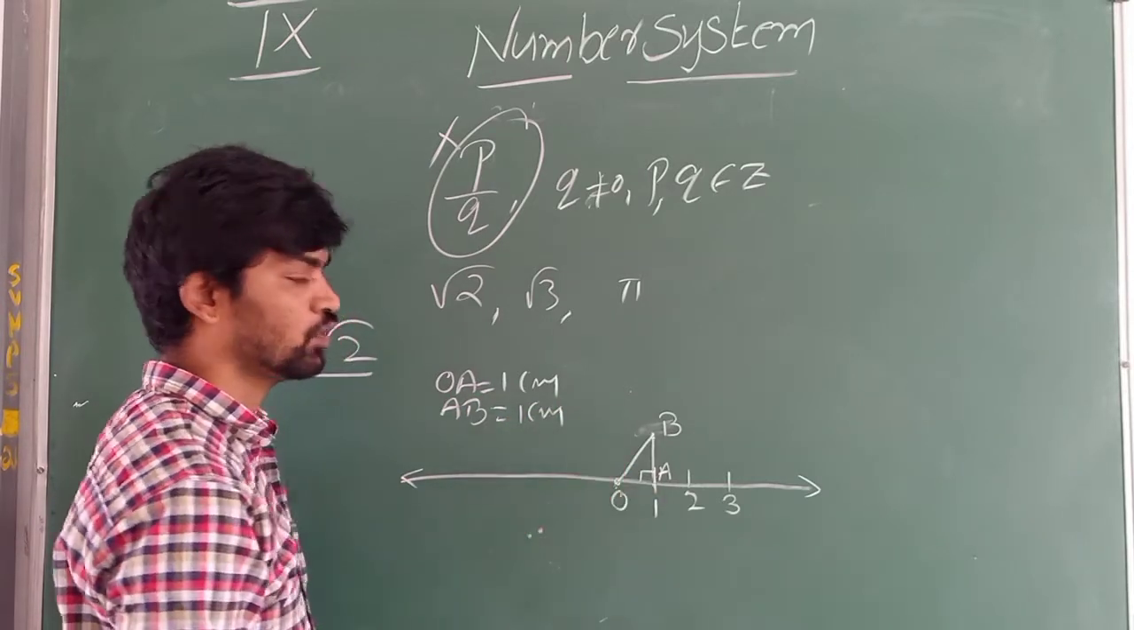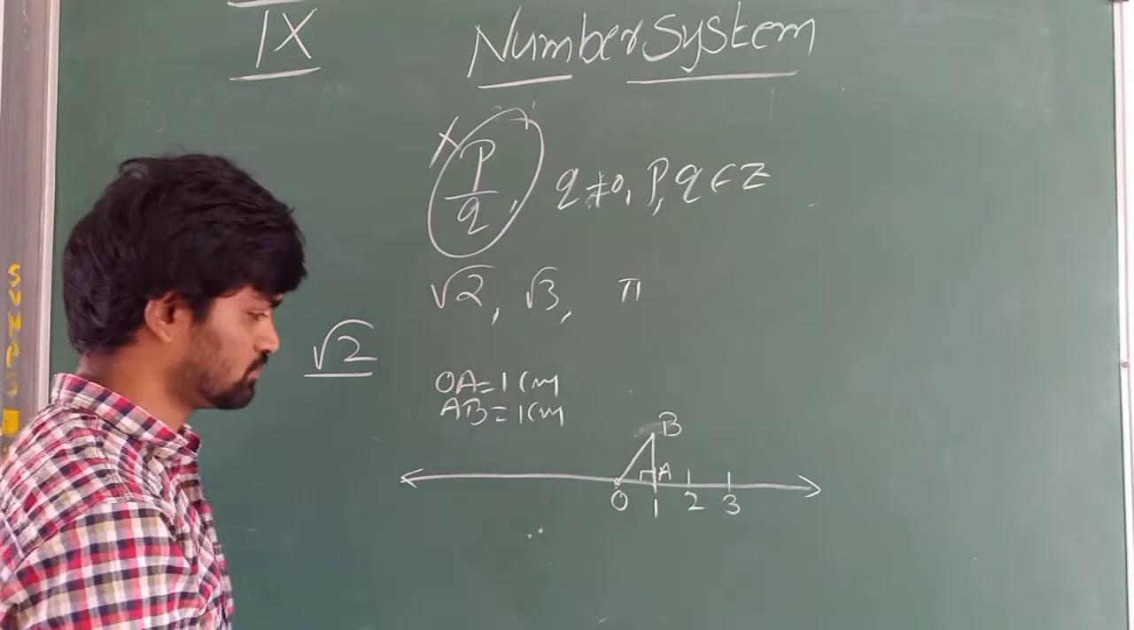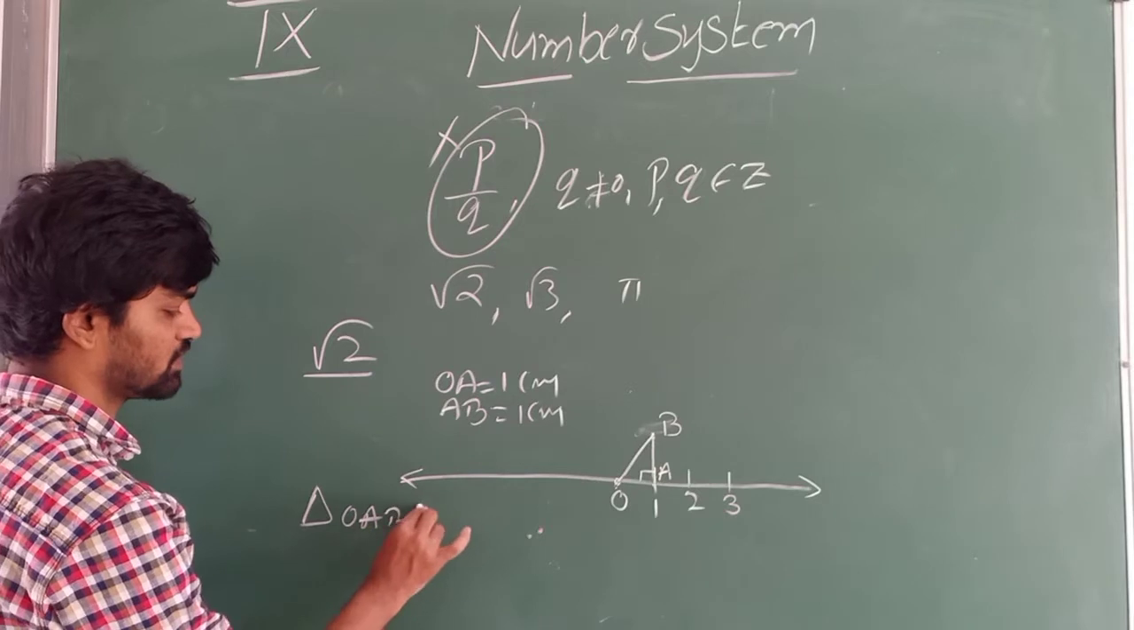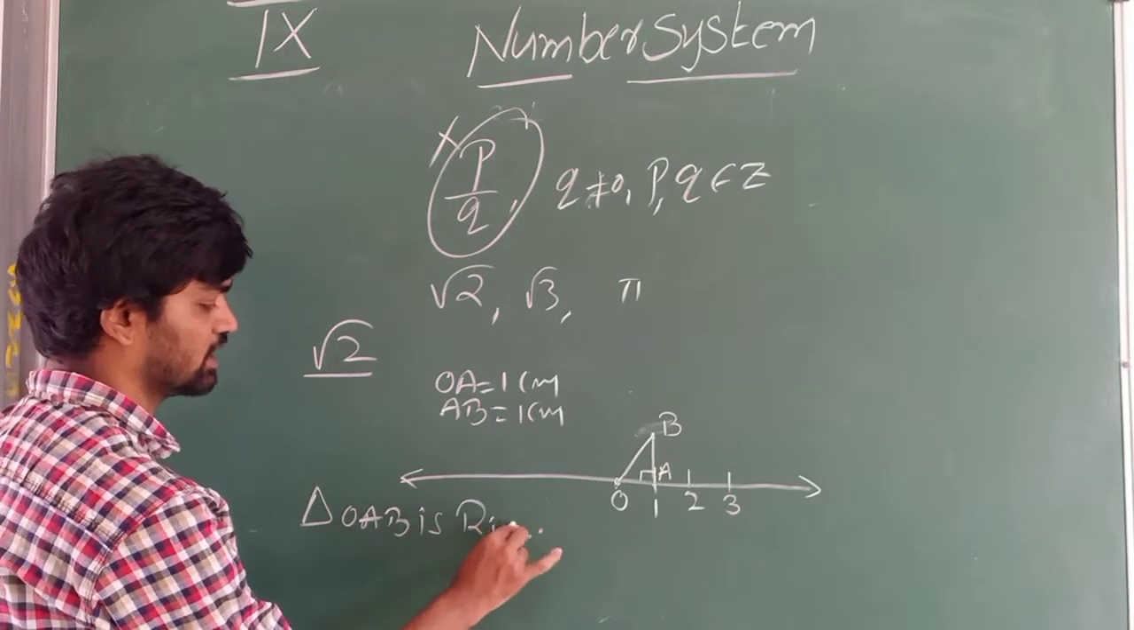Now I want to find OB. Now this is a right angle triangle. So triangle OAB is right angle.